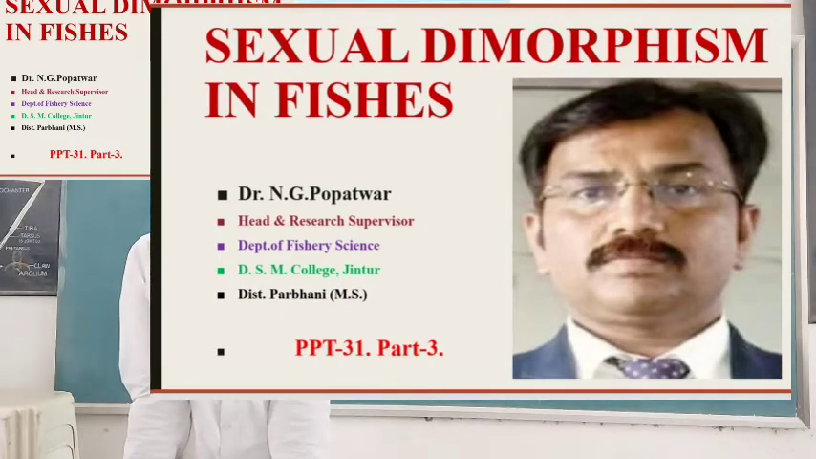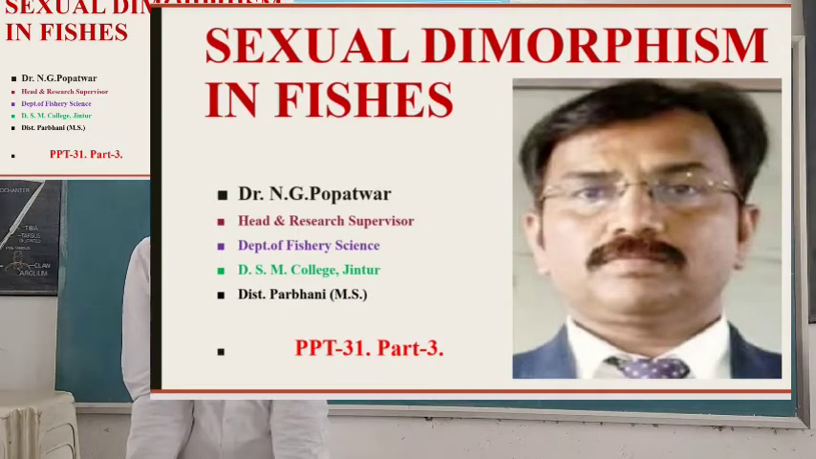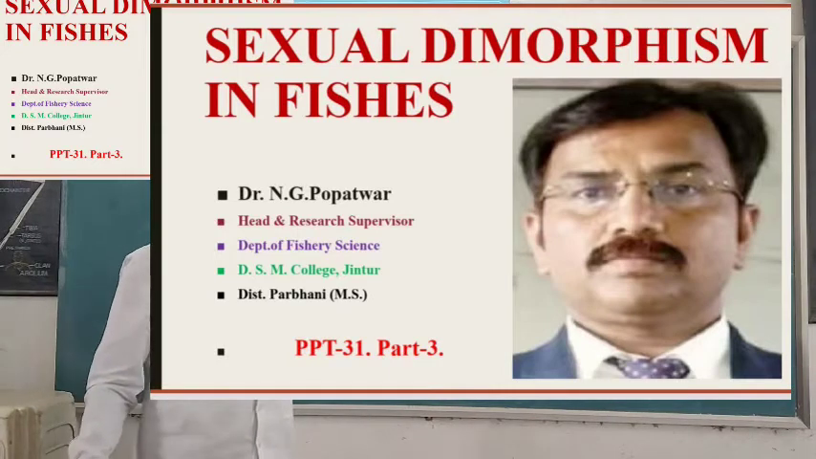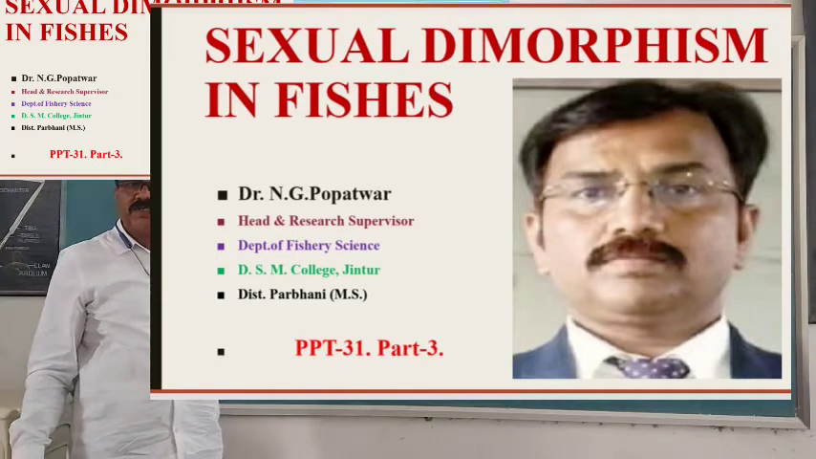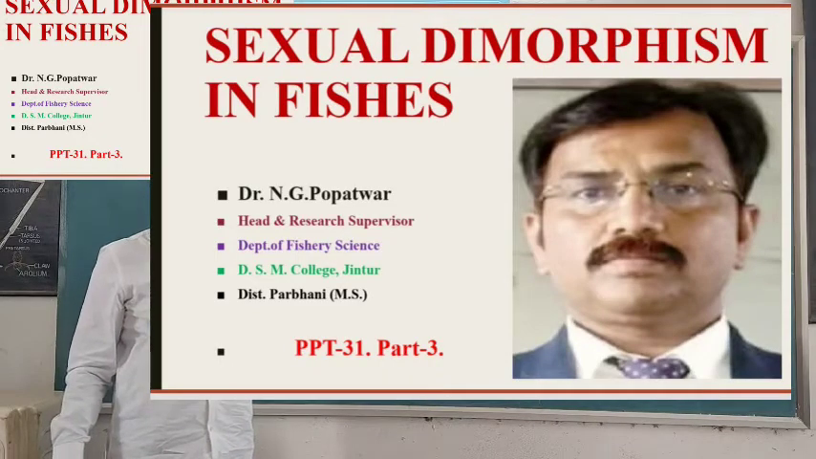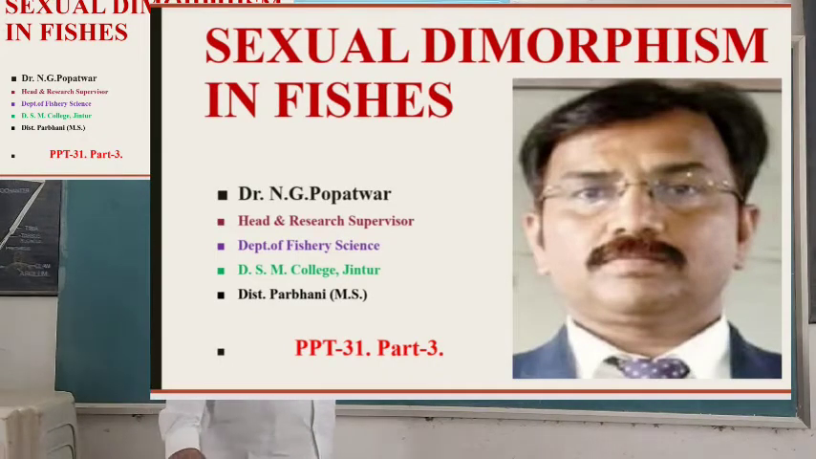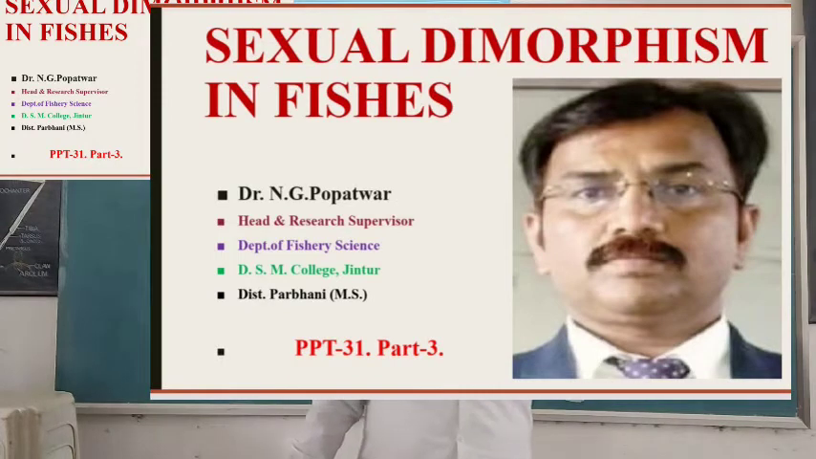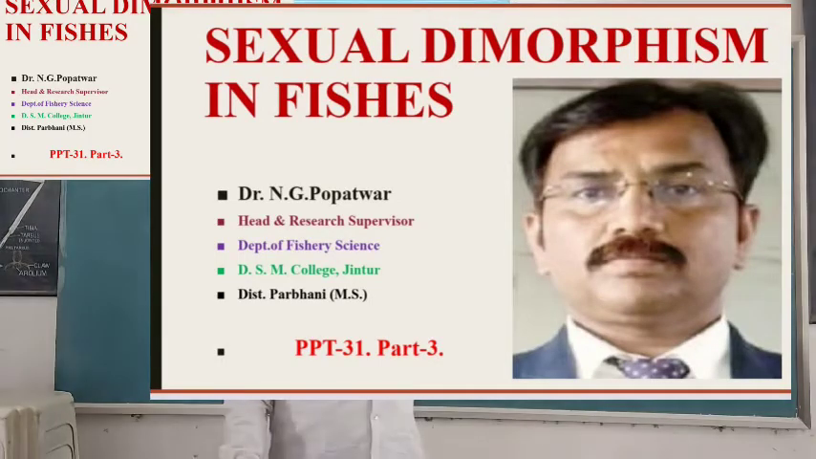In this part, we have seen the last few examples of sexual dimorphism in fishes. How male fish and female fish can be identified externally when we can see the fish. On external morphological structure, we can identify whether the fish is male or female.